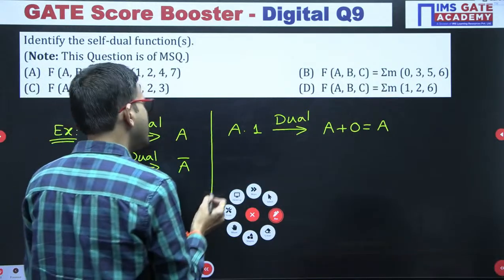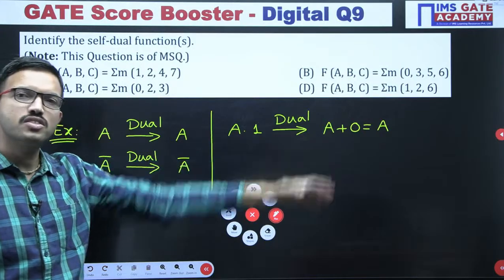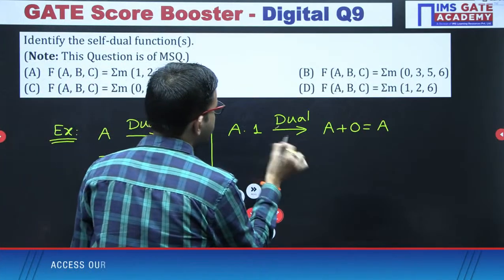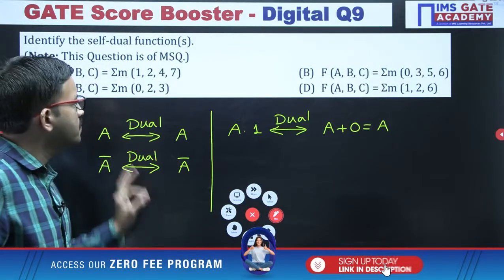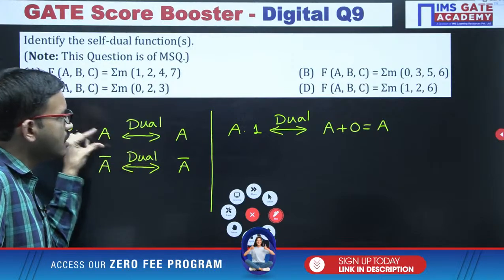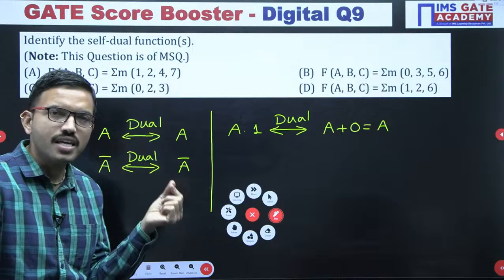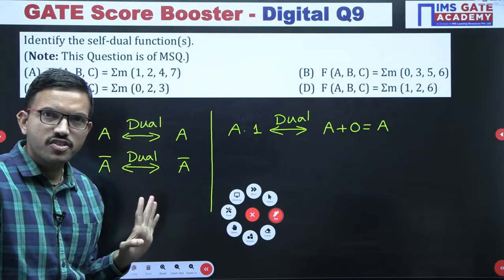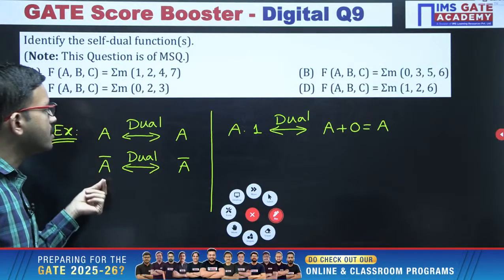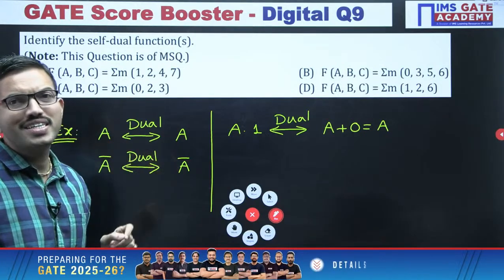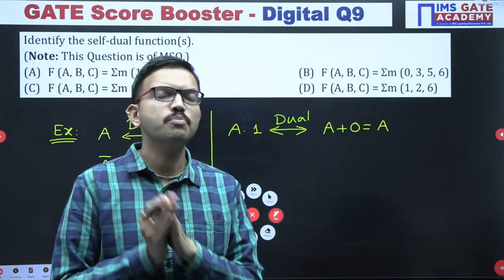Okay. Similarly, the same concept you can apply here also. A bar into 1. After applying dual, A bar plus 0, that is A bar. Vice versa. In this case, just for understanding purposes, I have considered a simple example. After doing the simplification, if you got the simplified function as A, after applying dual you are getting the same function. Similarly, if you are getting A bar, after applying dual, the same function, that is A bar. In this case, the original function and the corresponding dual function both are the same.